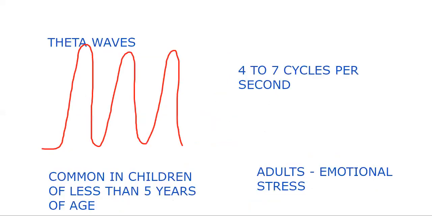Theta wave, 4 to 7 cycles per second, is common in children of less than 5 years of age. In adults, it is recorded during emotional stress. Okay, so that's it about the electroencephalogram or electroencephalography.